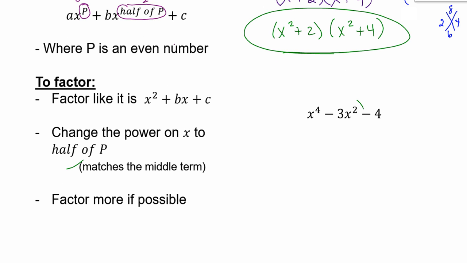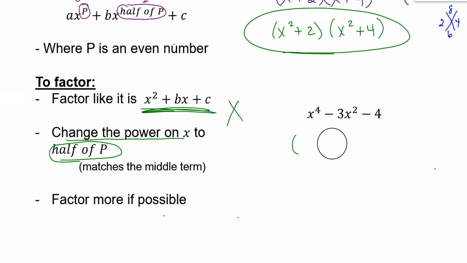So very simple. Factor just like it's a regular old quadratic. Do your x, do your cloud, whatever it takes. And then all you got to do is change the power to half of whatever that beginning power is. It will always match the middle power. So my answer for this one right here, no matter what I figure out my numbers to be, it's going to have an x and an x, and since this is squared, both of these are also going to be squared. Then it's just a matter of finding the numbers.